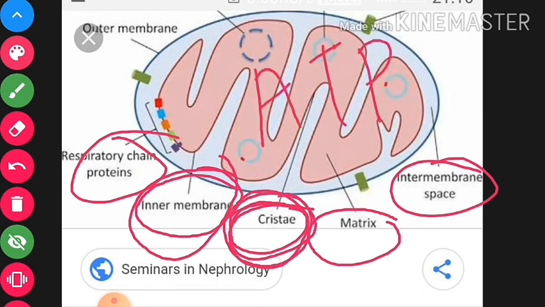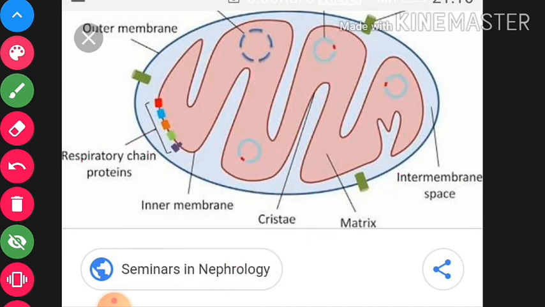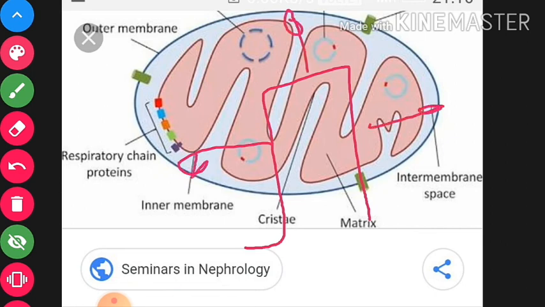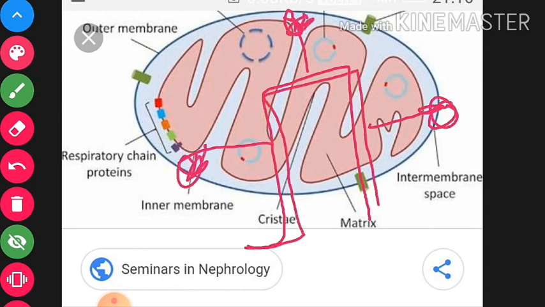The ATP is produced in the structures present over the cristae, like you can see. These are cristae, and here these structures are present. In these structures the ATP is produced, and the cristae are formed by the inner membrane. Cristae are the most important place, but also the matrix.